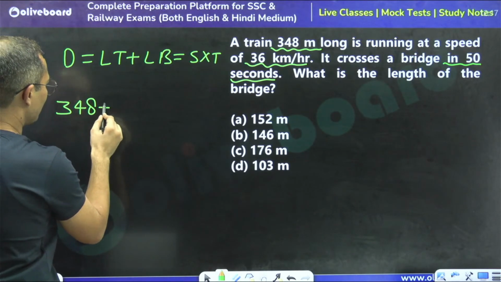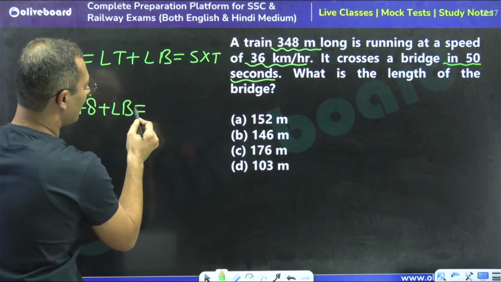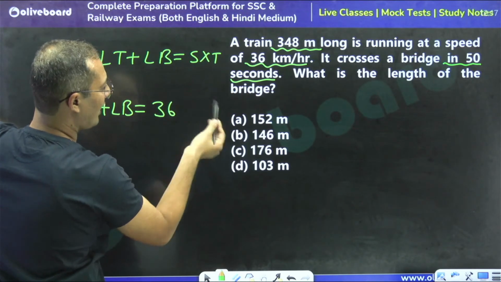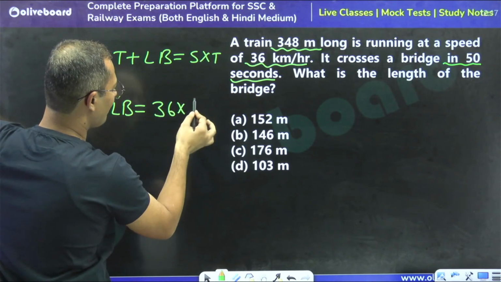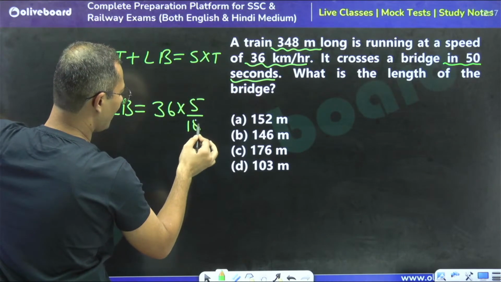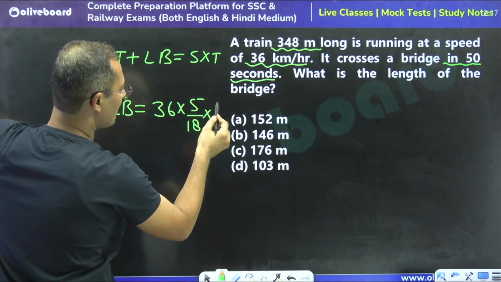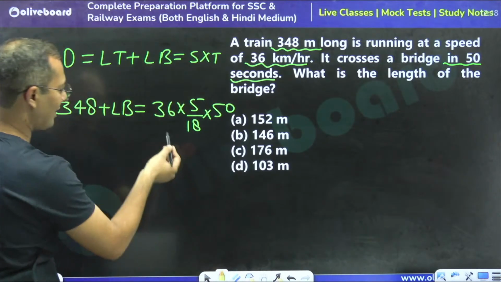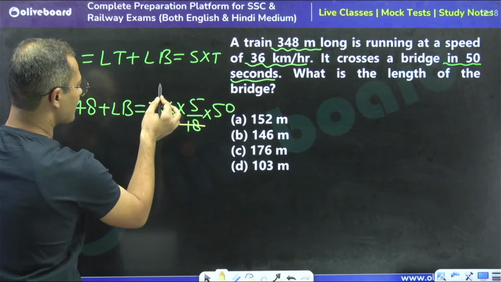So length of train is 348 plus length of bridge is equal to, what is the speed? Speed of the train is 36, and it is in kilometer per hour, so converted by 5 by 18 to meter per second. So into time, how much? 50, right? So just calculate it, 18 is cancelled 2 times.